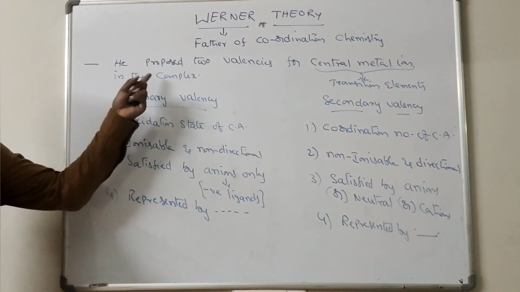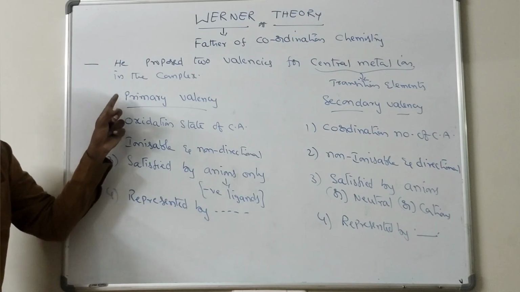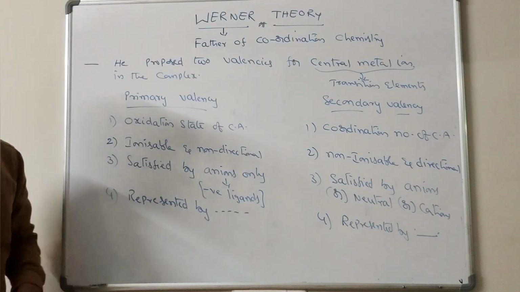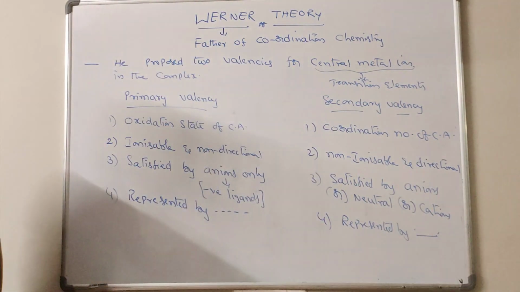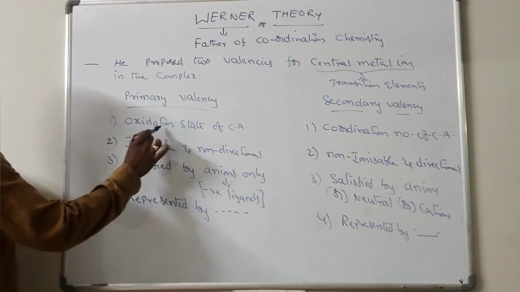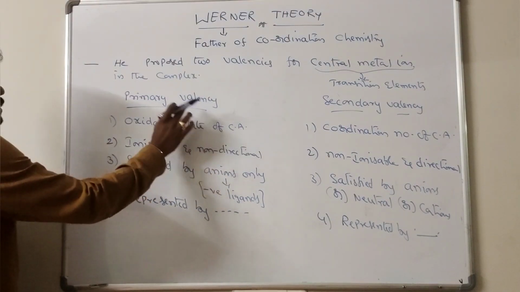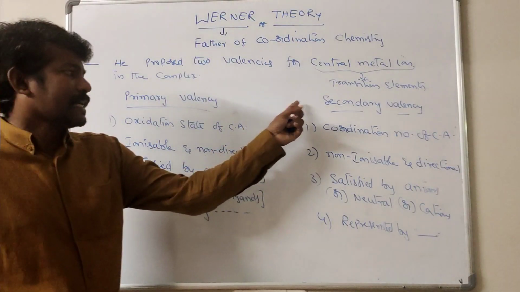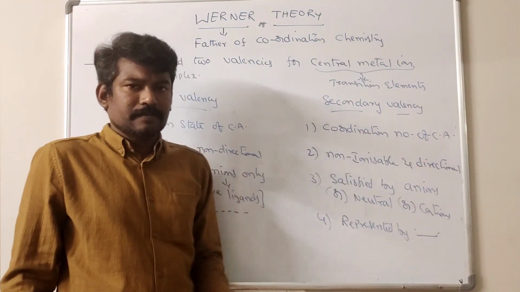He suggested that each central metal ion in a complex compound shows two types of valencies, primary valence and secondary valence. Primary valence represents the oxidation state of the central atom, and secondary valence represents the coordination number of the central atom.